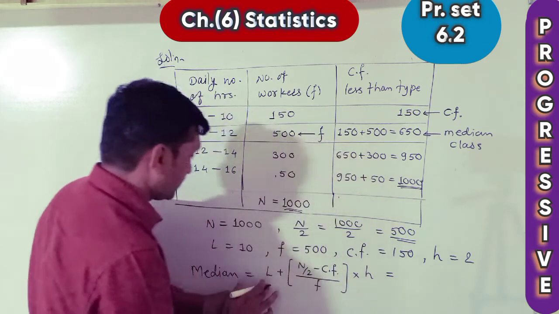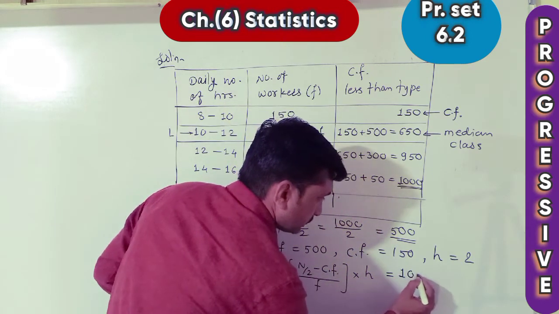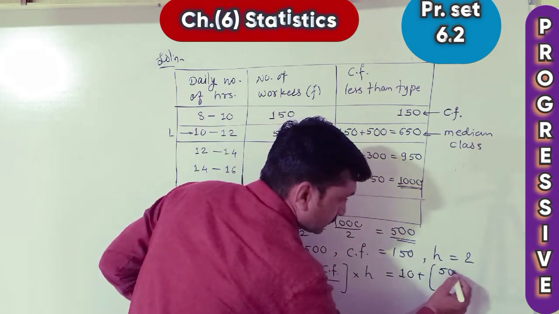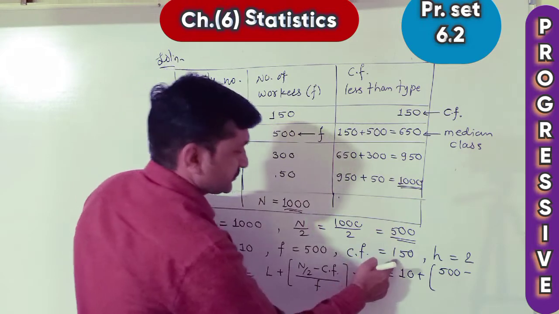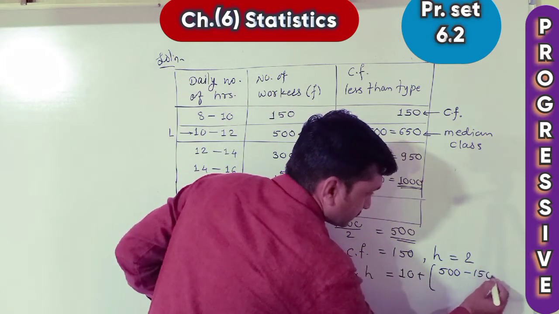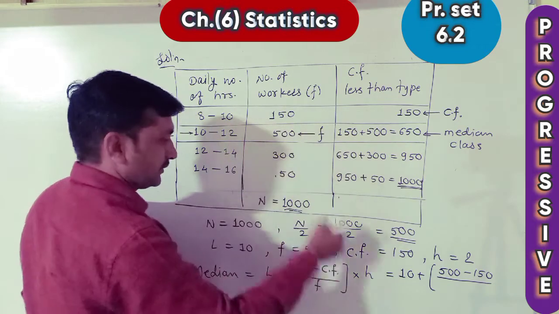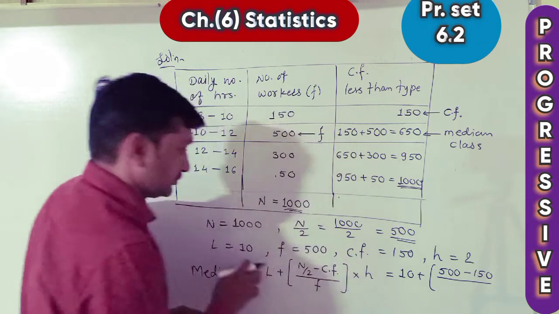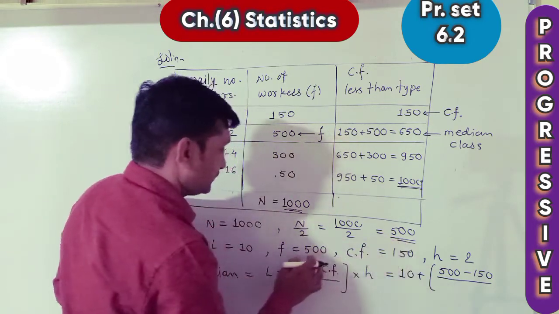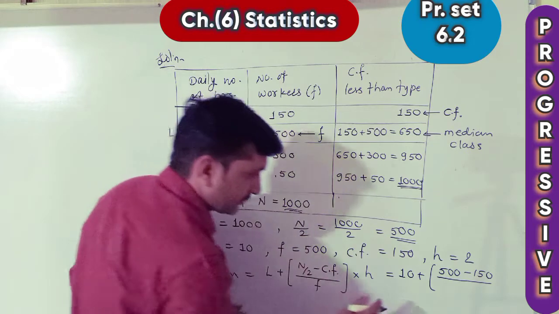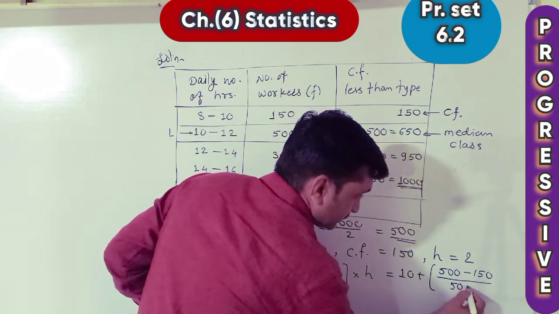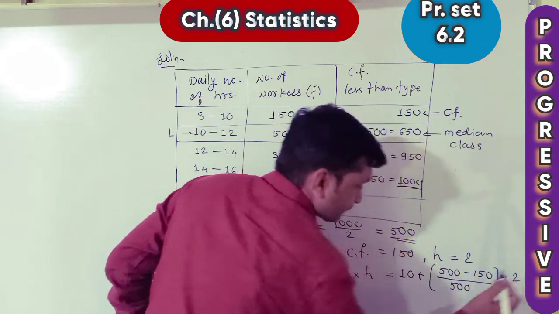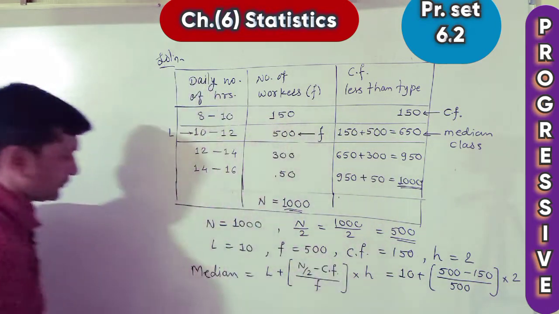Median is equal to L 10 plus in bracket n upon 2, here 500, minus CF 150. All values are here only. Upon F is also here, see 500. n upon 2 is 500, F is also 500, upon 500 multiplied by difference, difference means H, 2. Now let's solve this.